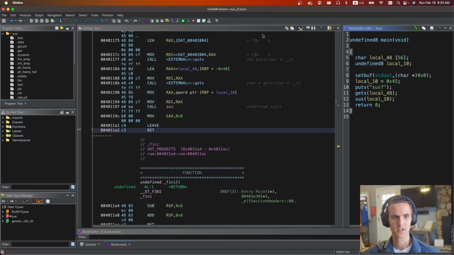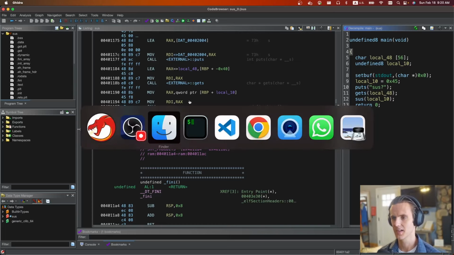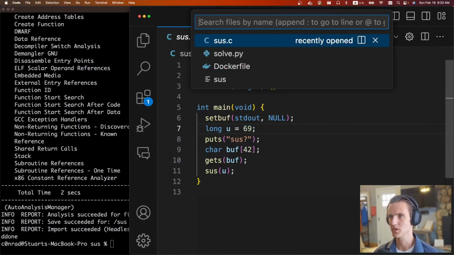Then we're going to jump back to the start of the main function. Now that we know where libc is, we can just start ROPing within libc. And from there, we're just going to load up the string for /bin/sh, and then we're going to call system. So not too bad. Let's see what the solve script looks like.